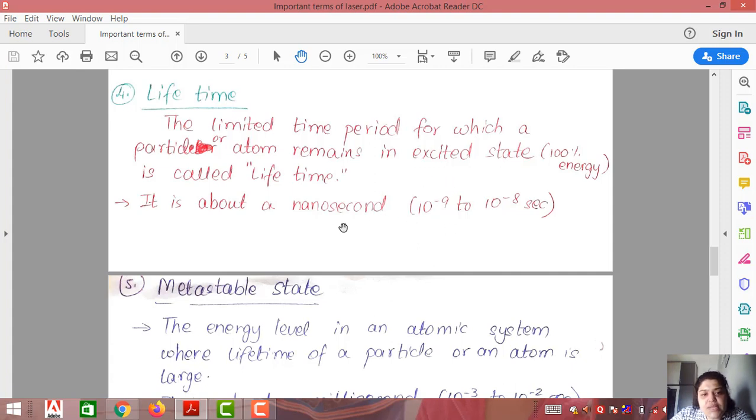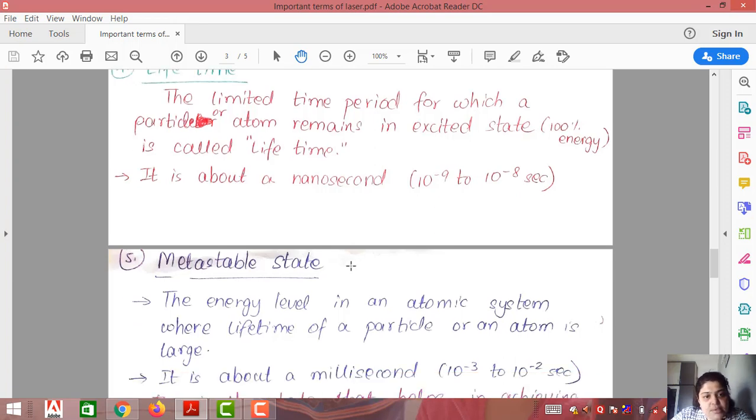You can say nanosecond, the range is 10 raised to -9 to 10 raised to -8 seconds. Because we have a minus sign here, I have written -9 to -8.